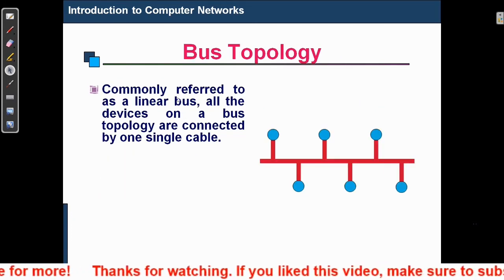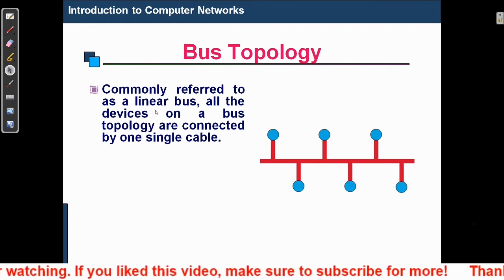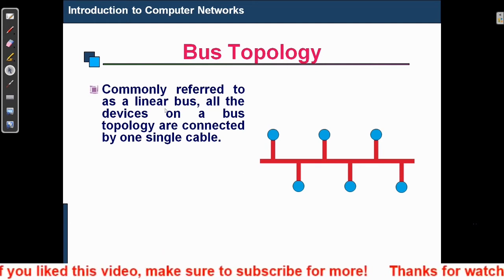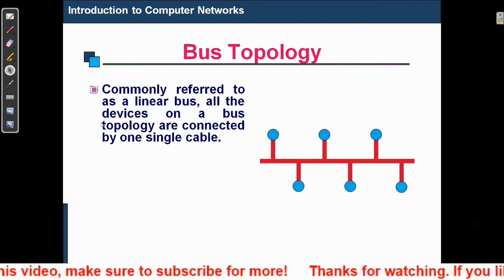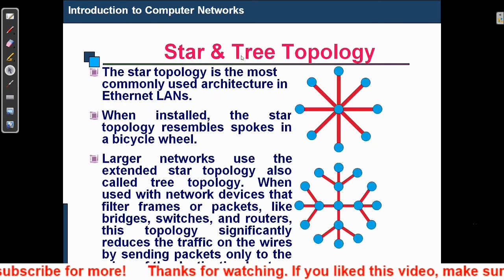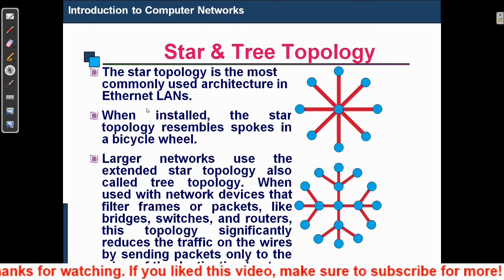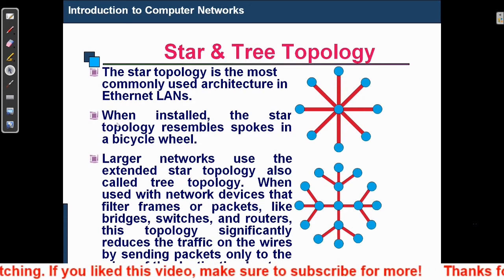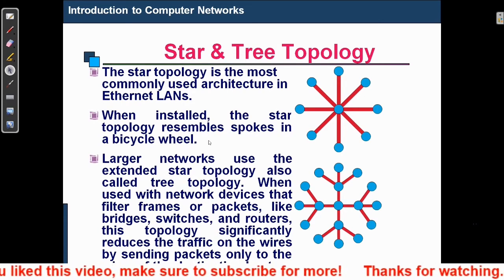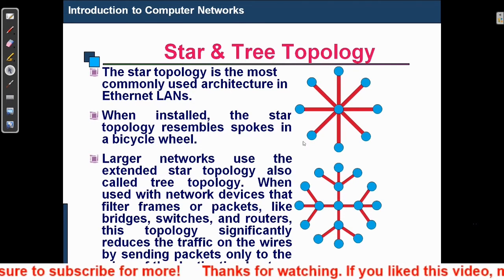Bus topology is commonly referred to as a linear bus. All the devices on a bus topology are connected by a single cable. Star topology is the most commonly used architecture in Ethernet LANs. When installed, the star topology resembles the spokes in a bicycle wheel. That's simple, it's a type of topology.